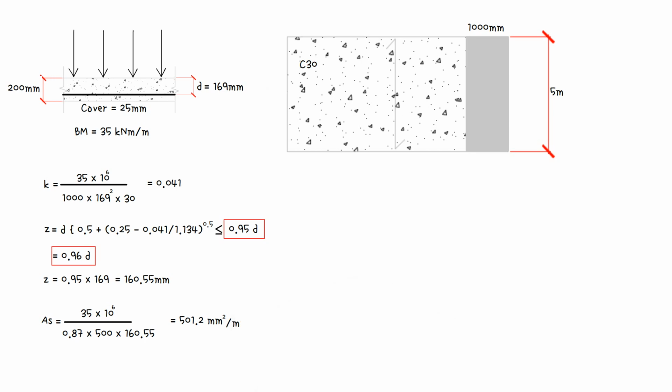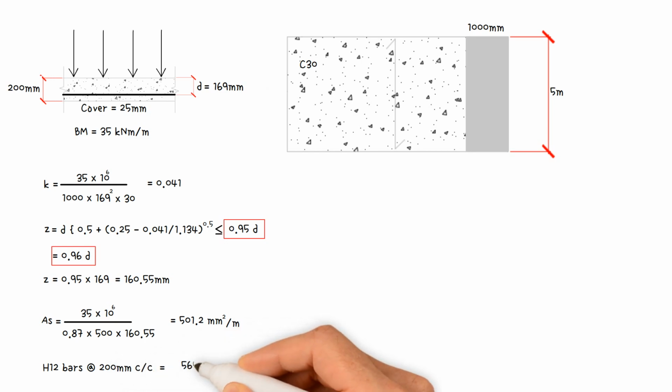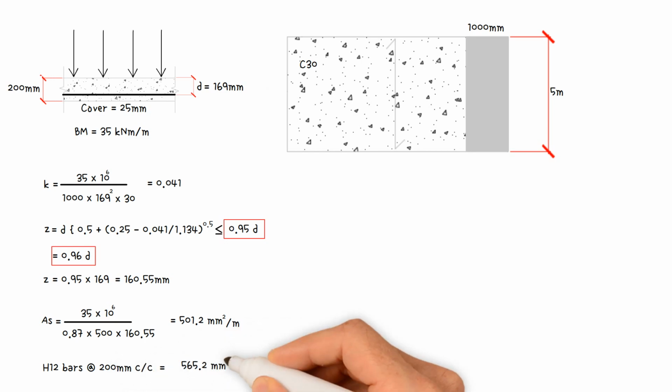As a result, we should use H12 bars at 200 mm center to center, which equals 565.2 mm squared per meter. Finally, we must examine the serviceability. The magnitude of deflection for reinforced concrete is difficult to determine because it is a composite material. As a result, the concept of allowable span-depth ratios was developed, which eliminates the need for complex calculations.